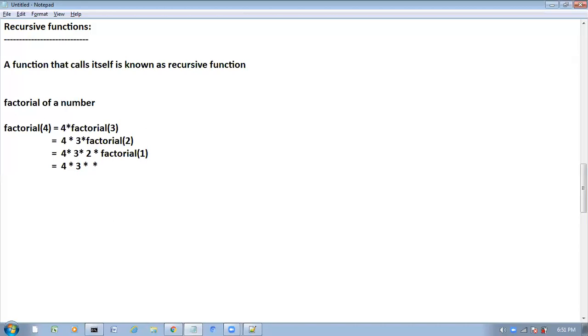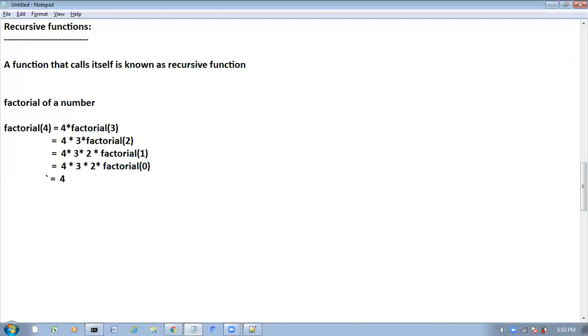Factorial of 1 means what? Here factorial of 1 means you will get 1 into factorial of 0. And here you will get factorial of 0. So now finally, here what we will get?